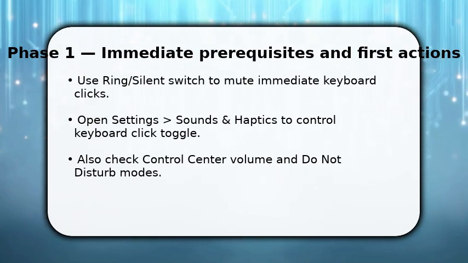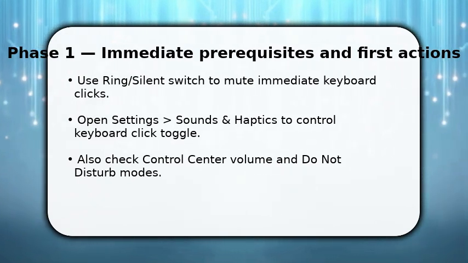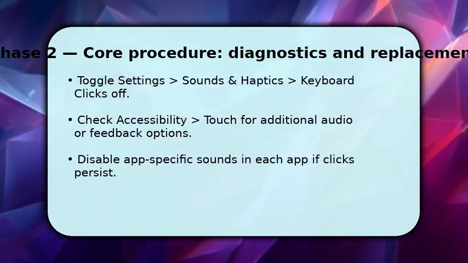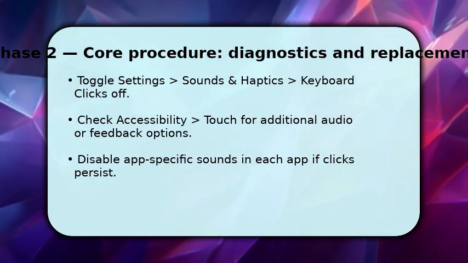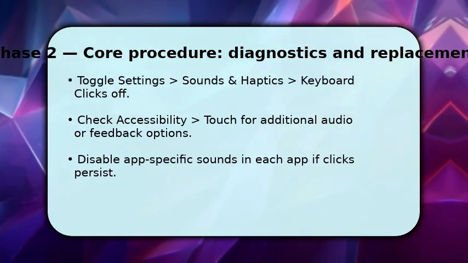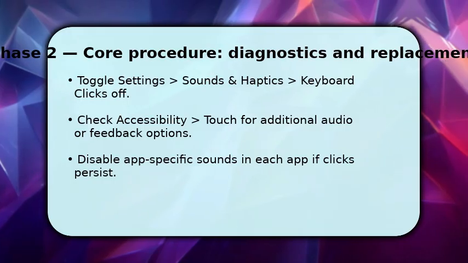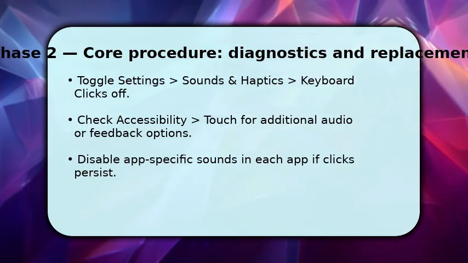You now handle deeper settings that can override simple muting. In Settings, Sounds, and Haptics, confirm keyboard click stays off. This is the primary control. Then go to Accessibility, touch and disable any audio or haptic feedback that could recreate typing noise. Some apps hook into those APIs.